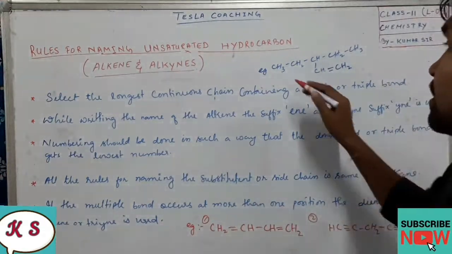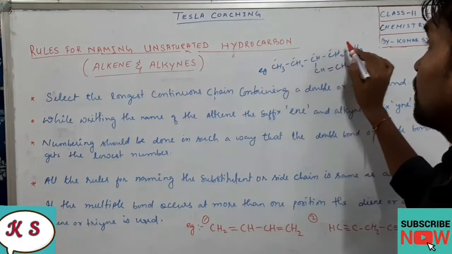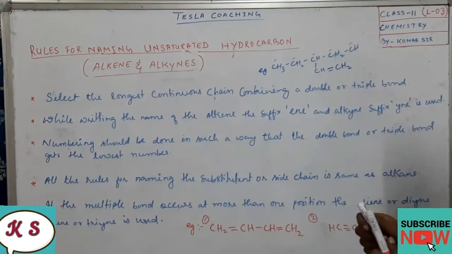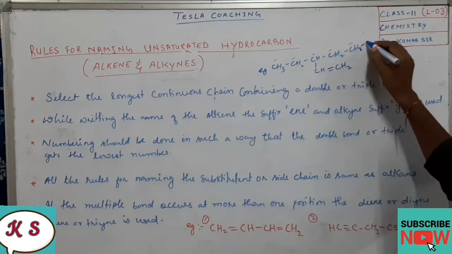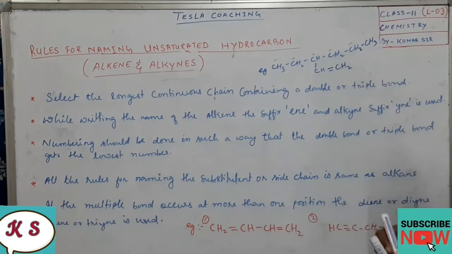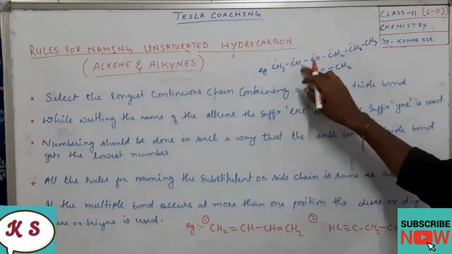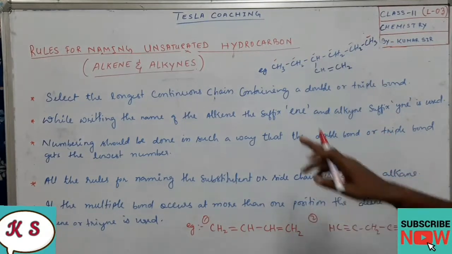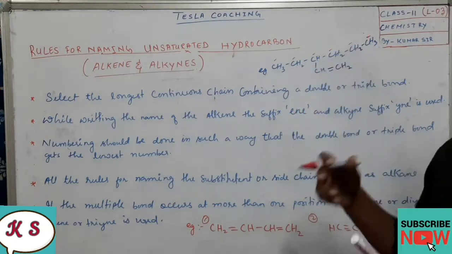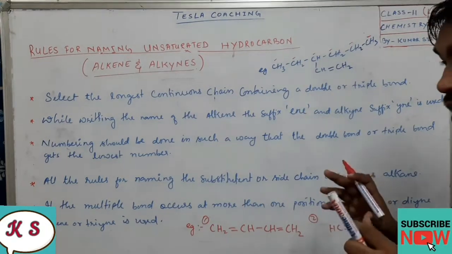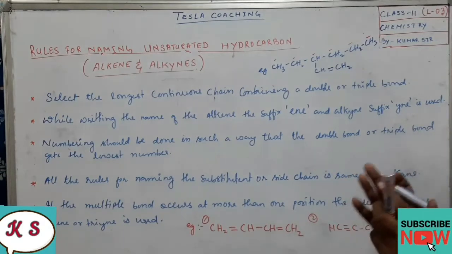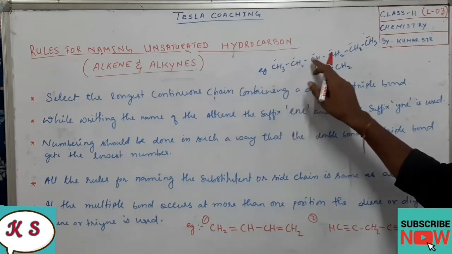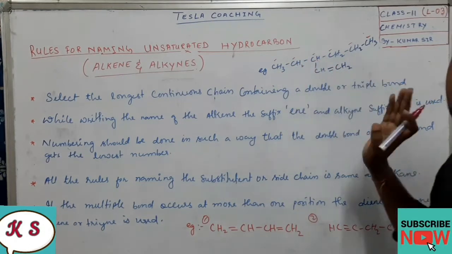For example, here you see 1, 2, 3, 4, 5. This way if you go, it is coming 5. Or say it is coming 6 this way, when you are going, 1, 2, 3, 4, 5, 6. 6 carbons are there. So as per the alkane rule, it should be the main chain. As per the rules we have studied, the parent chain should be the longest chain, which contains the maximum number of carbons. So this one contains 6 carbons, and if you come this side, 1, 2, 3, 4, 5, this contains only 5 carbons, right?